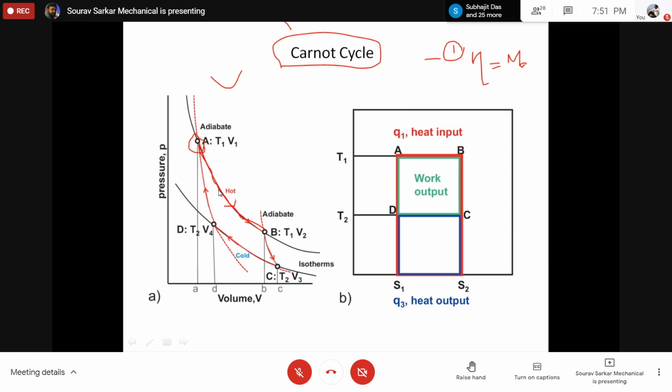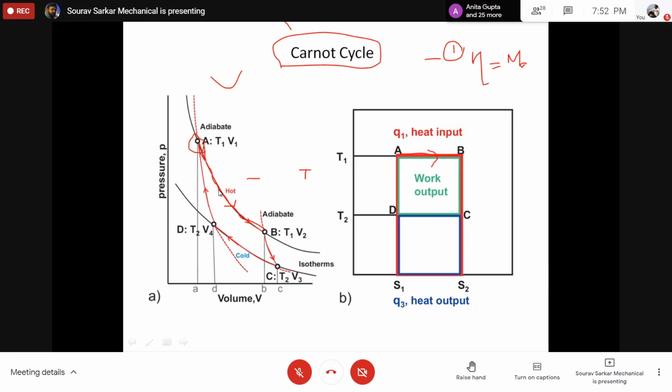Reversible isothermal expansion, or you can even call it reversible isothermal heat transfer. Basically, you are transferring heat, and due to that you are experiencing an expansion. If it is isothermal, that means temperature is constant. So this process will look like this. This is the reversible isothermal process.